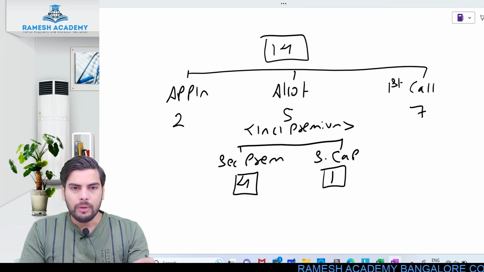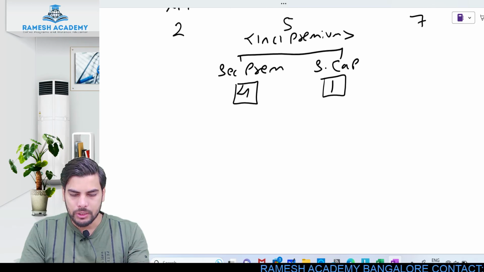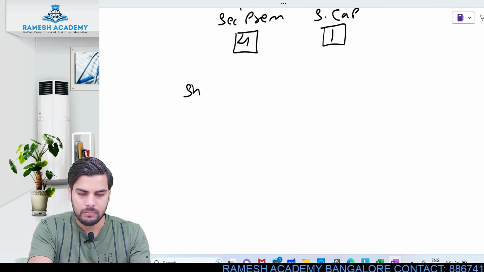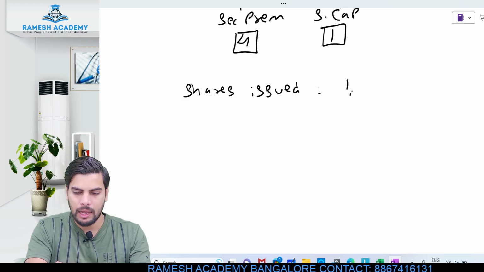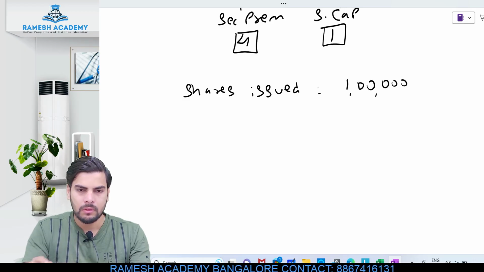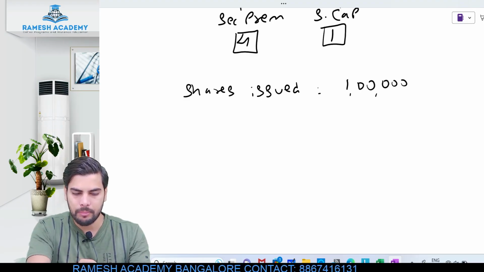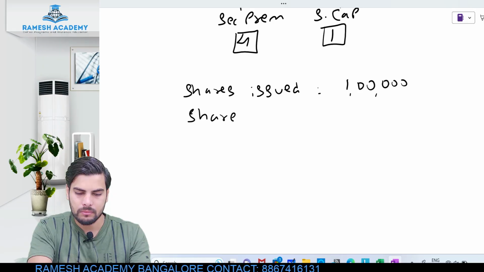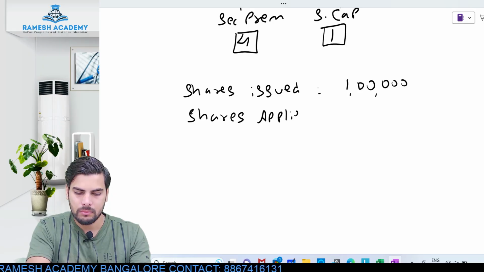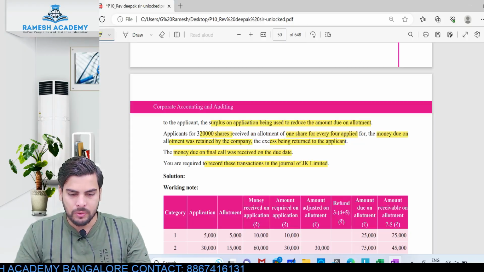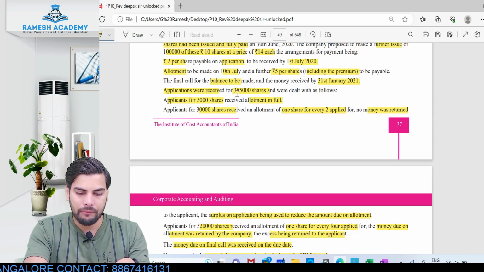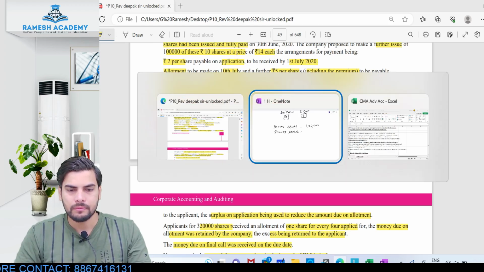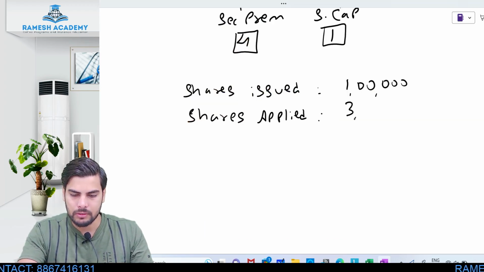Now, how many shares were issued by the company? The company issued 1 lakh. Okay, so 1 lakh shares is what was issued by the company. Shares applied. So how many shares were actually applied for by the public? Look at this. Applications were received for 3,55,000 shares. So 3,55,000 shares.